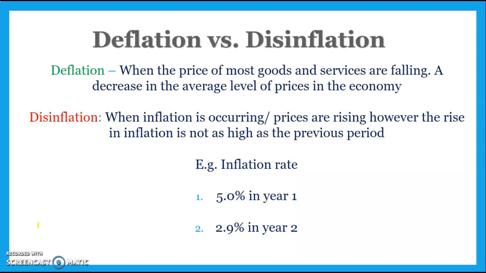So two other words you'll hear, the word deflation. Deflation is when the average prices of goods and services are falling in the economy. So things are becoming cheaper on average. And the word disinflation means prices are rising, however, the rise in inflation is not as high as the previous year. So deflation means prices are going down. Disinflation means prices are still rising, just not as fast as they did last year. So if prices go from increasing by 5% in year one, and then say 3% in year two, then we're experiencing disinflation because prices are still increasing, but not as fast.